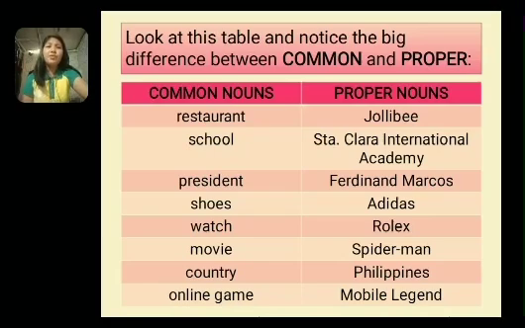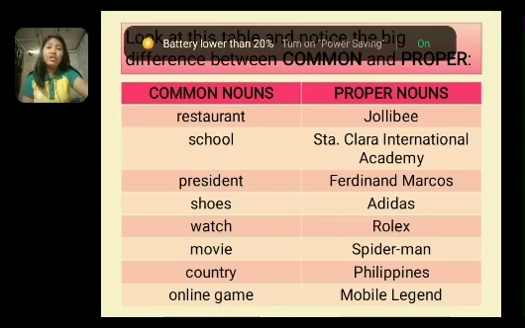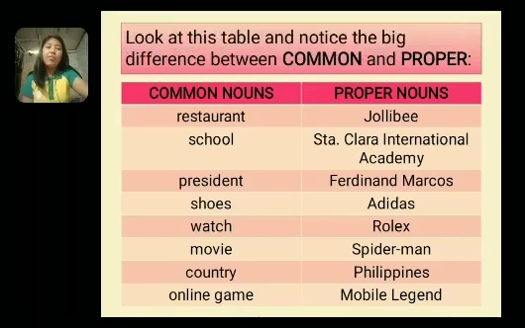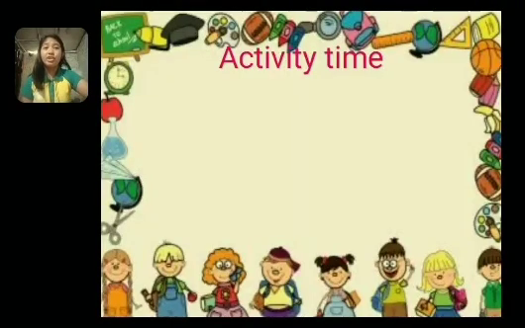How about the school? We have Santa Clara International Academy, Antipolo National High School, etc. How about the president? We have Ferdinand Marcos. How about shoes? Adidas. How about the watch? We have Rolex. The movie, we have Spider-Man. And all of these are examples of proper nouns. The last is the online game, Mobile Legends. So did you understand, class? Do you have any questions or clarifications?